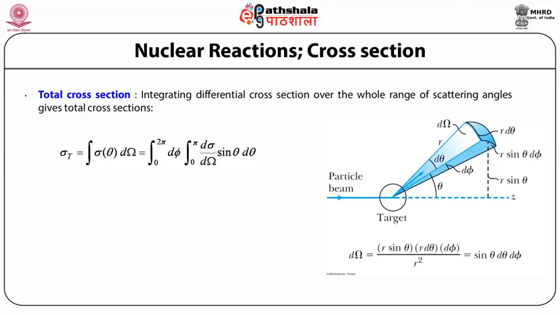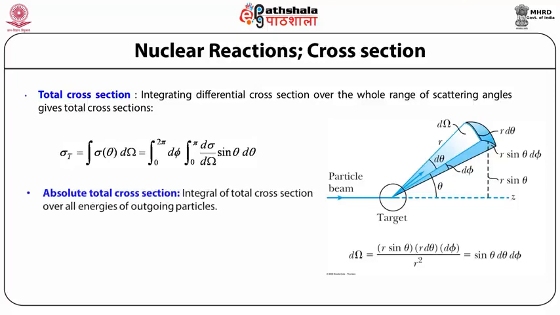Another quantity of interest in nuclear reactions is the absolute total cross section. Absolute means the integral of total cross section over all energies of the outgoing particles. Usually the cross section is obtained at a particular energy, but if we integrate the total cross section obtained over all energies of the outgoing particles, then it is called the absolute total cross section.